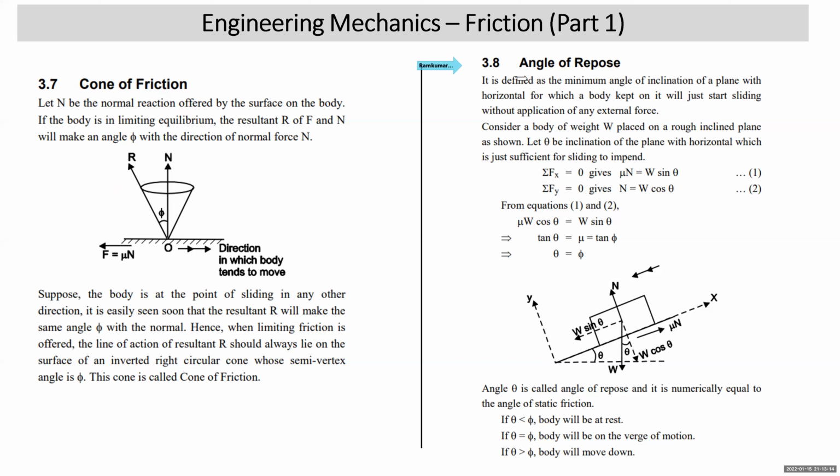Next, we come to angle of repose. This term is also important. Angle of repose. Now, we have a body of weight W. It is kept on the horizontal plane. The plane is rough. We make the plane inclined. Initially the plane was horizontal. I slowly started tilting the plane, and you'll see that initially the body will remain at rest, but a stage will come when the body resting on the plane will just start sliding. So at that stage, the inclination of the plane with the horizontal is called the angle of repose.